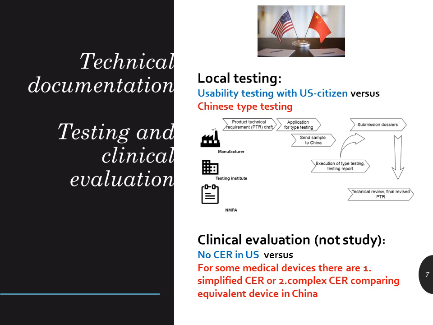Another challenging part is clinical evaluation based on literature, clinical study and post-market surveillance. Fortunately, there is no clinical evaluation in all registration types in the US. In China, there are two types of clinical evaluation, simplified CER and complex CER. For the latter one, it is similar to but lower than the European clinical evaluation, MDCG 2020-13.